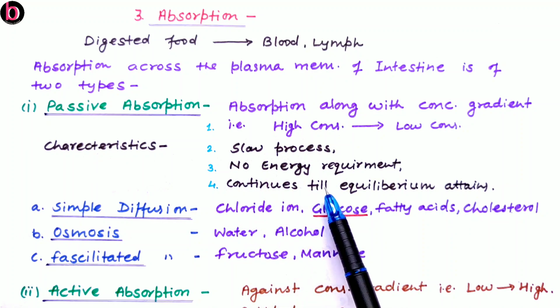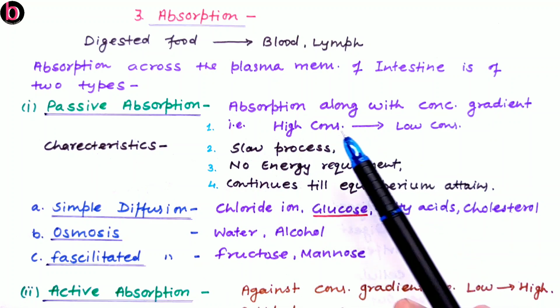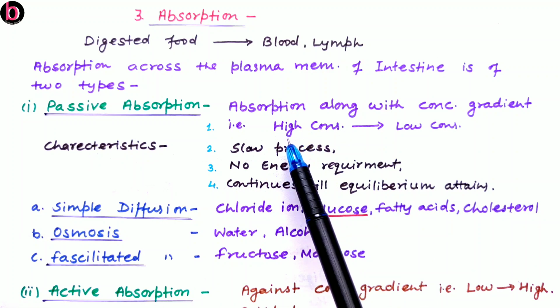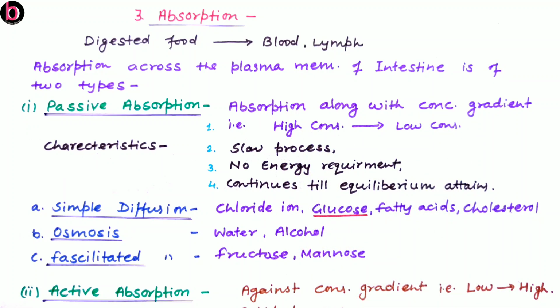This process continues till equilibrium is attained, it is a slow process, and movement of substances occurs from high to low concentration. So fructose and mannose, these are the carbohydrates which are absorbed by means of facilitated diffusion, or we can say facilitated absorption.